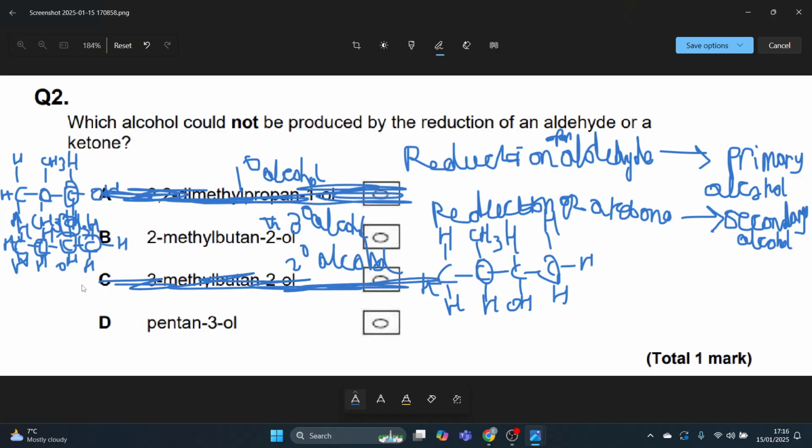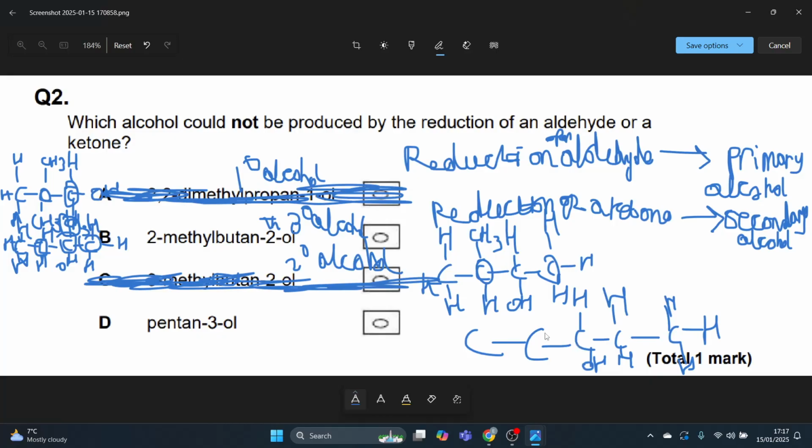And if I look at pentan-3-ol, that's the most convincing, right? Because you think, oh, the OH group's on the third carbon, so it's going to be tertiary. I guess some students would think like that, including myself. But if we look at pentan-3-ol: methane, ethane, propane, butane, pentane, alcohol group on the third carbon, and I fill in the hydrogens. Remember, there are no methyl groups in this case.